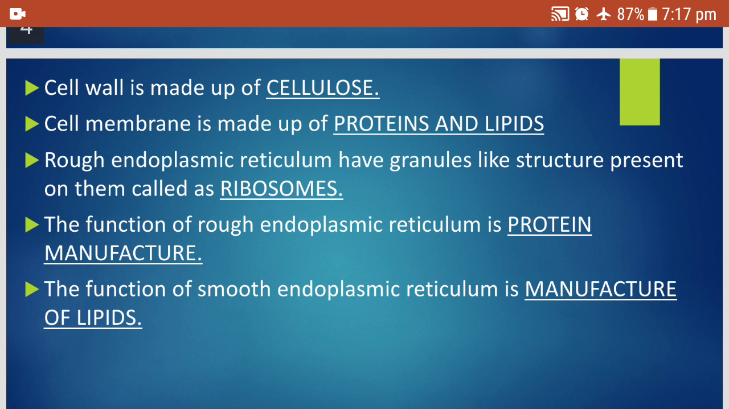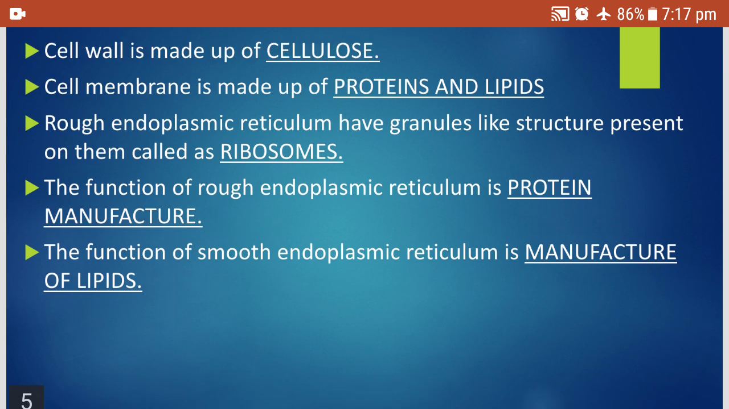Coming to the endoplasmic reticulum, if granules, small globules, are present on it, then it is called the rough endoplasmic reticulum. If ribosomes are present on the endoplasmic reticulum, it is called the rough endoplasmic reticulum. Otherwise, it is called the smooth endoplasmic reticulum. The function of the rough endoplasmic reticulum is protein synthesis, that is protein manufacture. And the function of the smooth endoplasmic reticulum is manufacture of lipids. Remember the functions also.